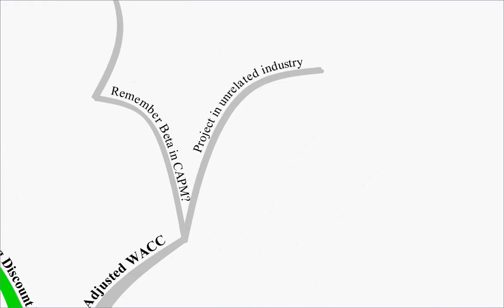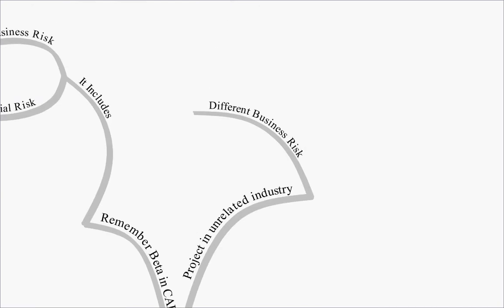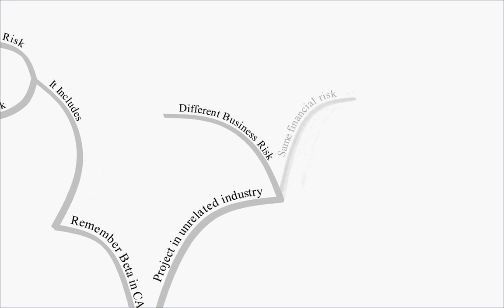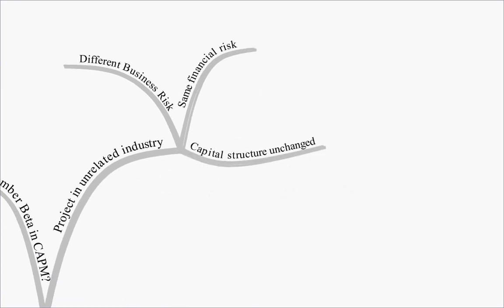So if we are going to undertake a project in an unrelated industry, we will have a different business risk. Our business risk will change because it's a different type of business. But because our capital structure isn't changing, we have the same financial risk, the same gearing. So we have a project in an unrelated industry, a different business risk, same financial risk, because our capital structure is unchanged.